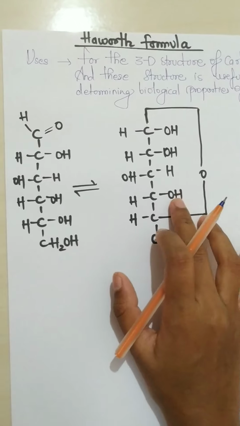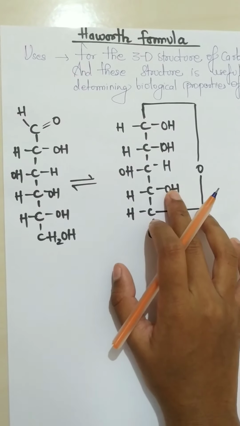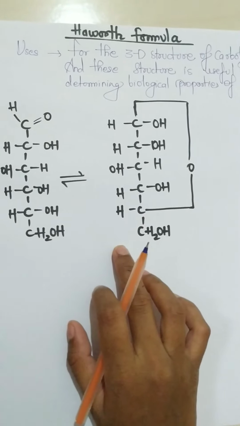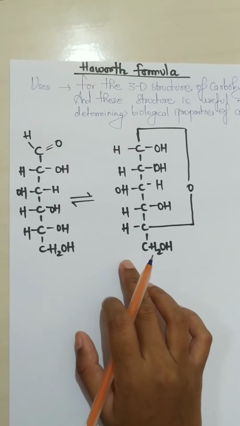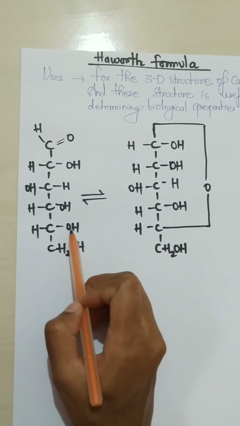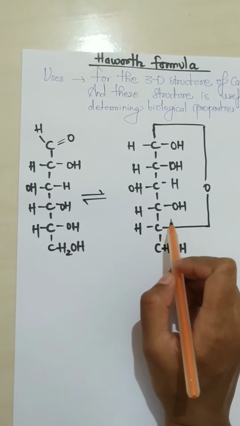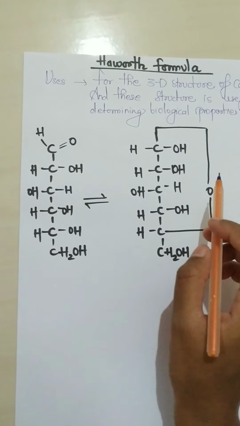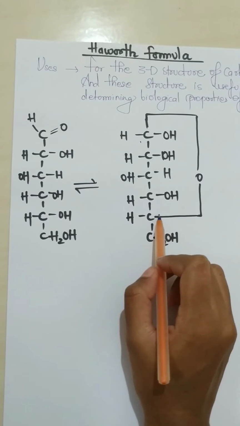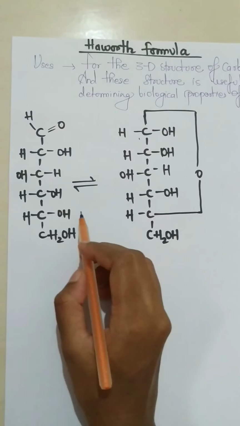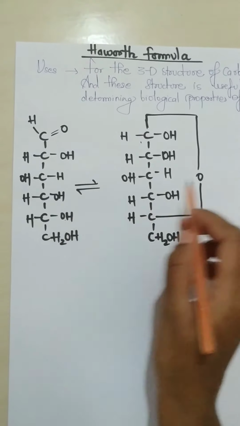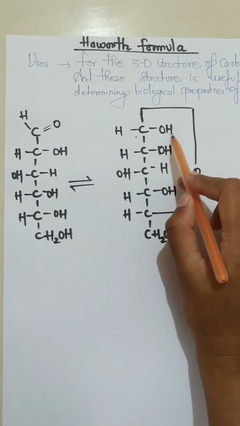In this second diagram, for the conversion of the skeletal form into the 3D structure, see the oxygen group. It is going to attach to the first carbon and the fifth carbon. And the OH group of the fifth carbon is going to attach to the first carbon.